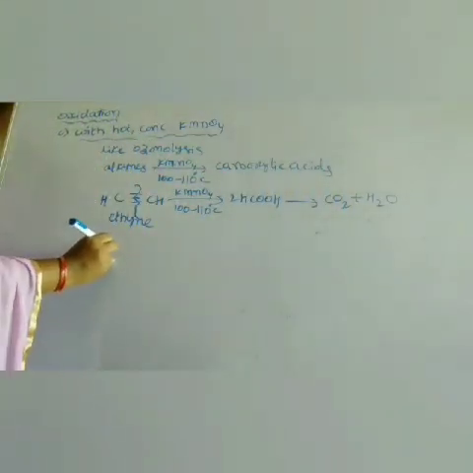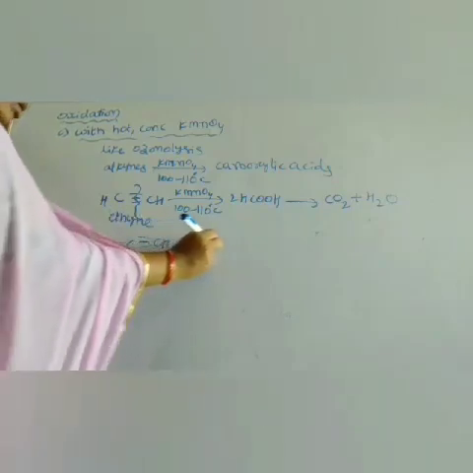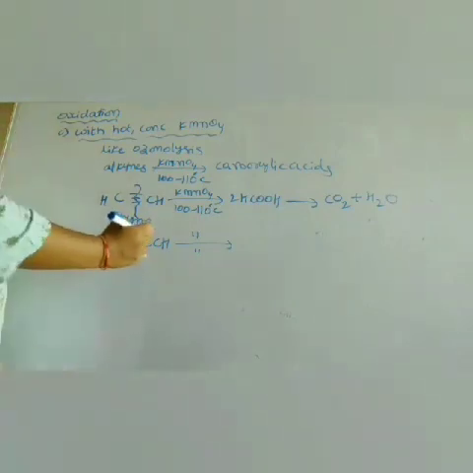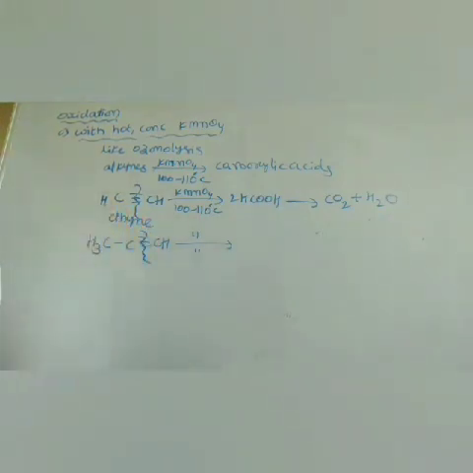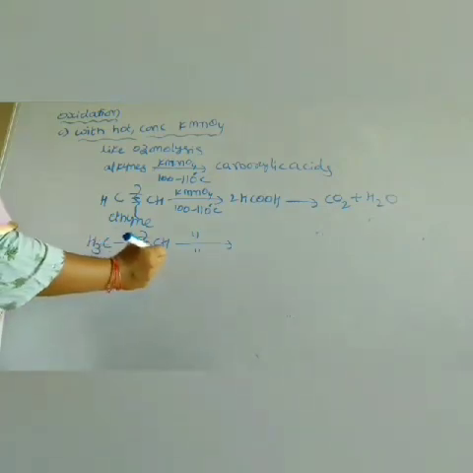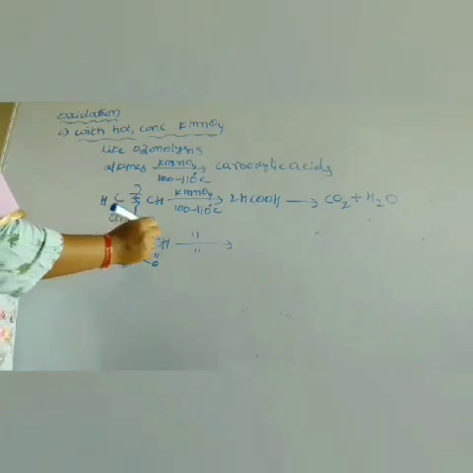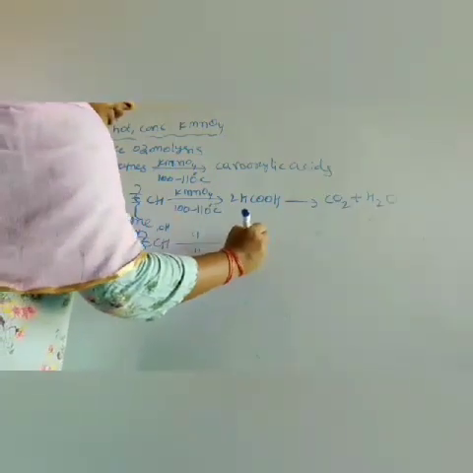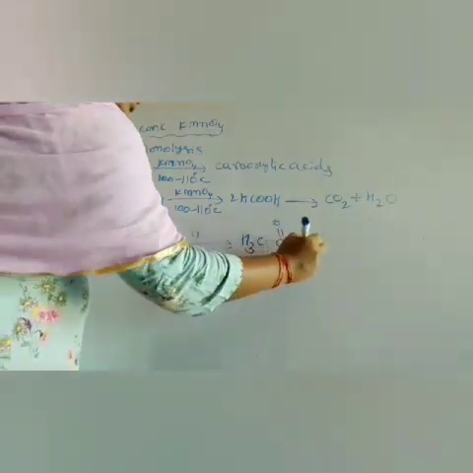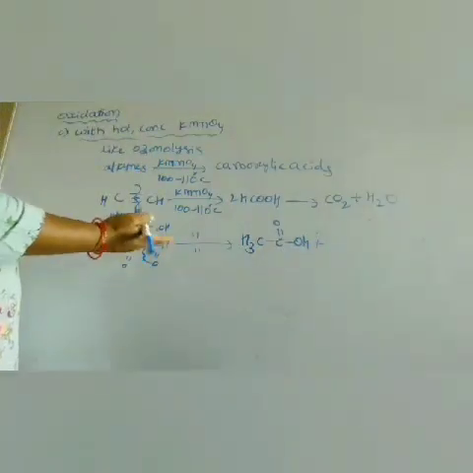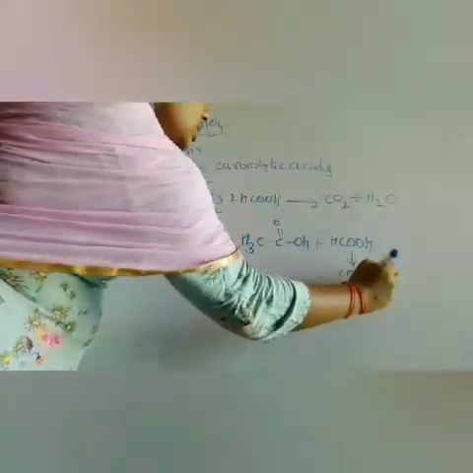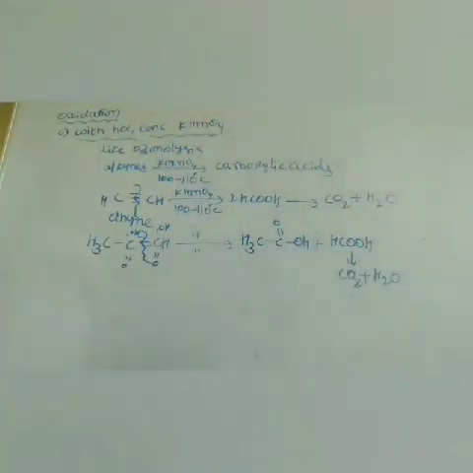If I take propyne reacted with hot concentrated KMnO4 at around 100 to 120 degrees Celsius, breaking like ozonolysis, breaking of the triple bond and placing the double bond O, OH and OH at the triple bonded carbons, then I am getting the product CH3, C double bond O, OH plus, see here, we are getting the formic acid, HCOOH. Again formic acid is converted into CO2 and H2O. They are converted into the corresponding carboxylic acids.